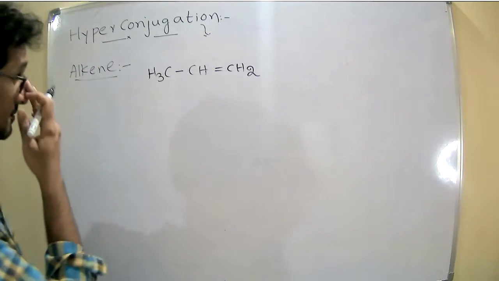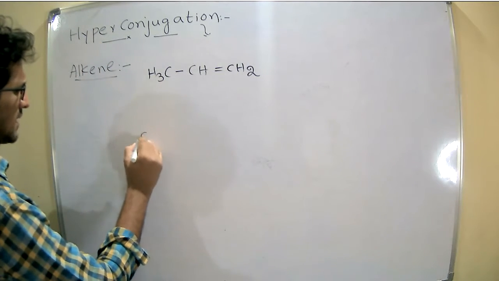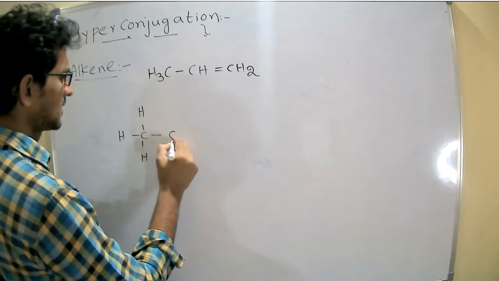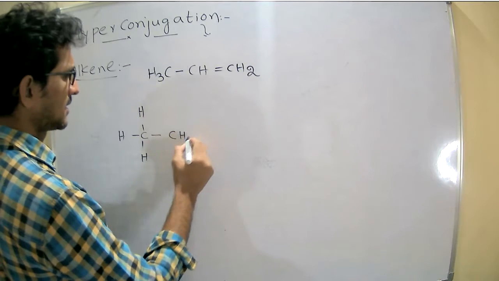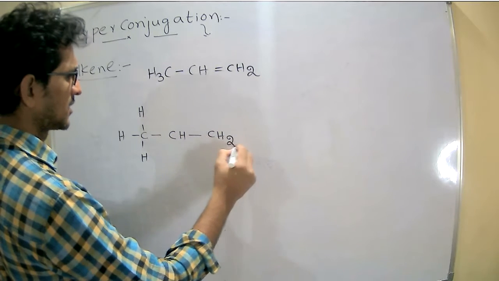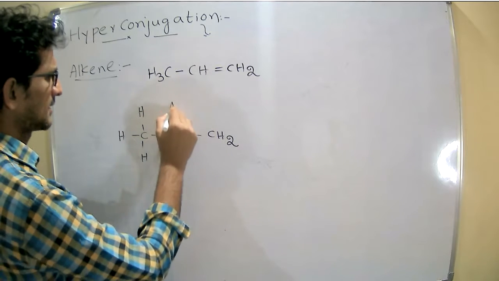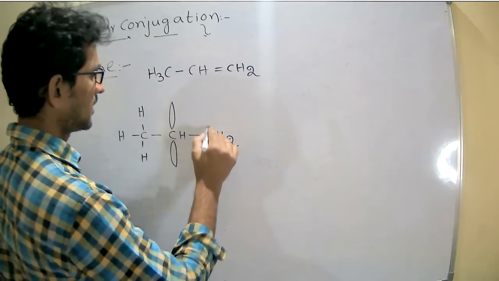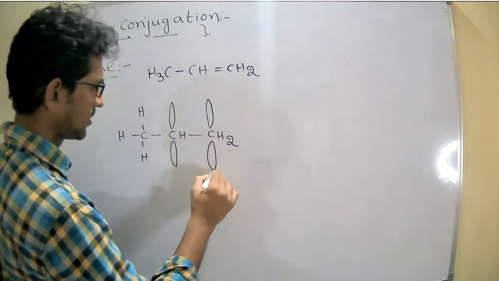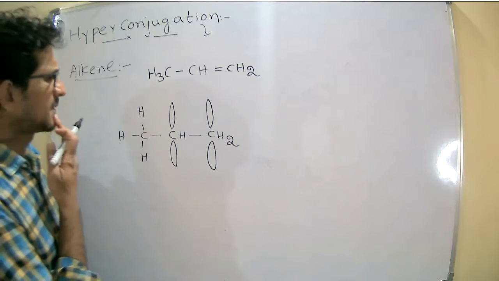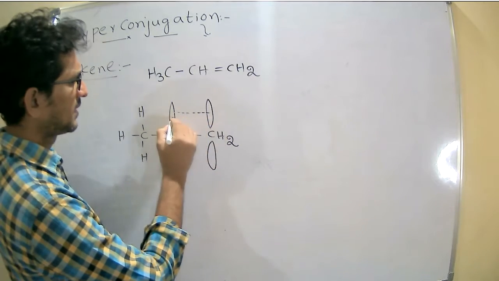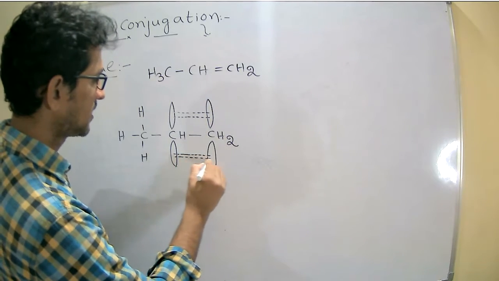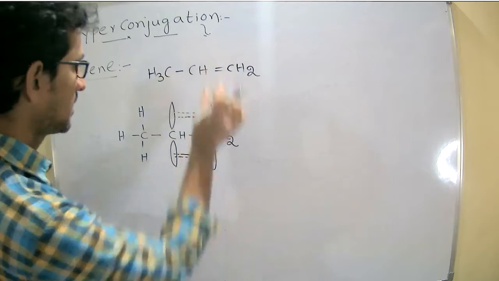See, same carbon, three hydrogens, carbon H, next carbon CH2. We know that each of these carbons contains a p orbital. Right. Now see what happens here: overlapping between the p orbitals results in a pi bond. Lateral overlapping gives the pi bond.